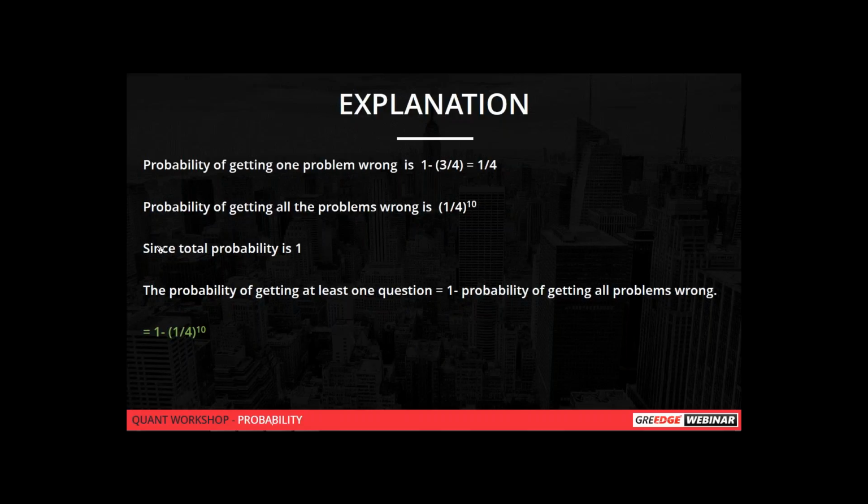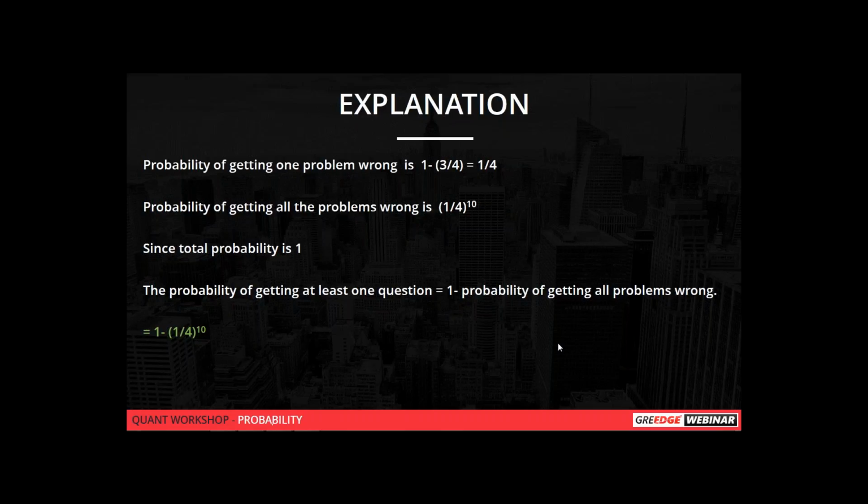Okay. So the probability of getting all the problems wrong will be 1 by 4, the whole power 10. That is 1 by 4 into 1 by 4 into 1 by 4 up to 10 times. We know that the total probability is 1. So the probability of getting at least one question right is nothing but 1 minus the probability of getting all problems wrong. So that will give you the answer. So this is the easiest way to solve this problem. 1 minus 1 by 4, the whole power 10.